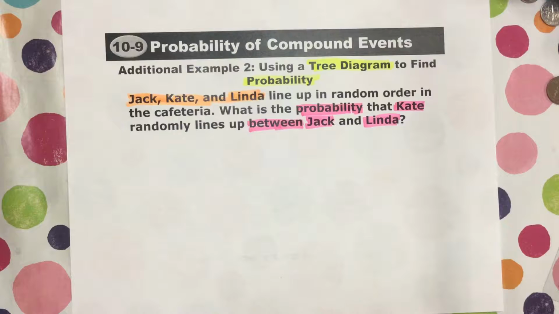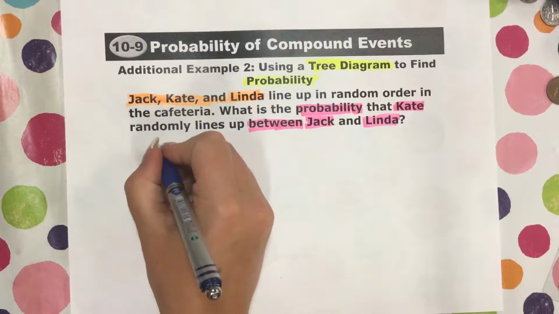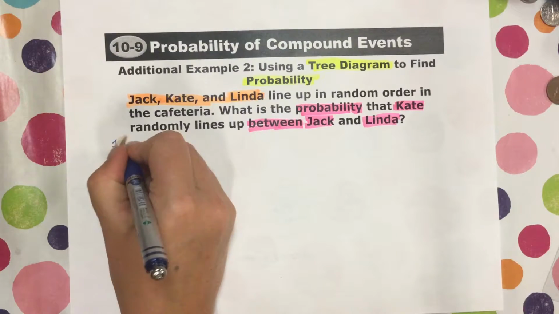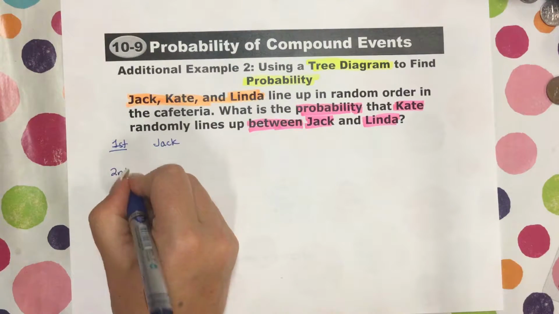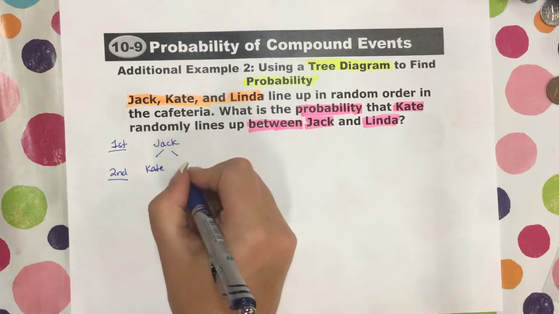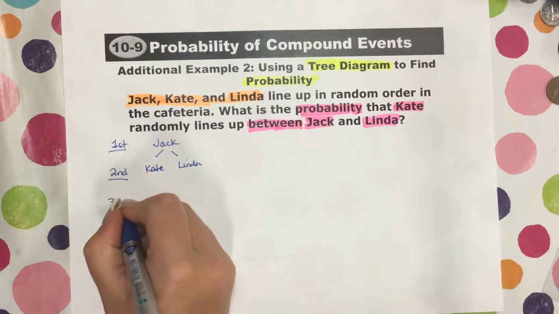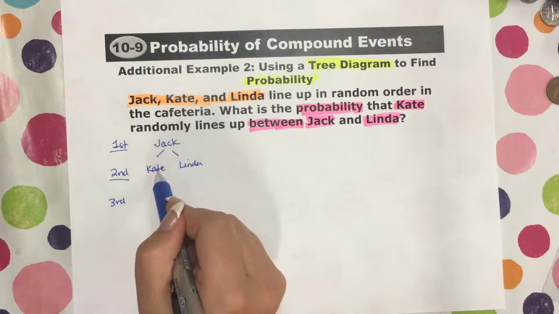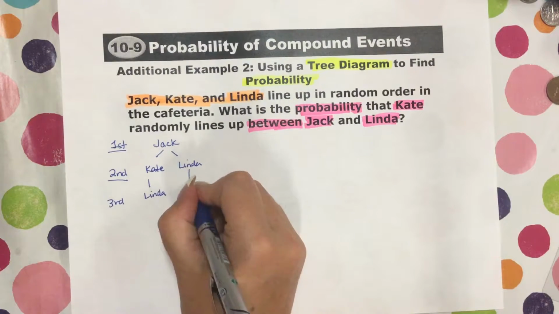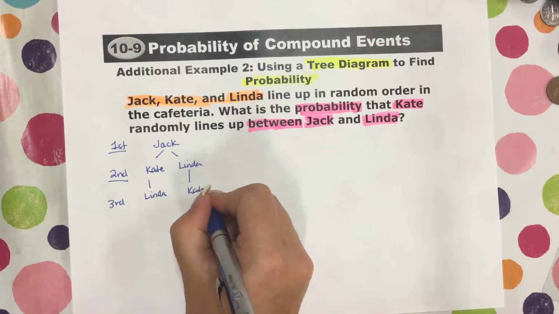First, let's just take who could line up first. Let's go with Jack. Hey, Jack, you're lining up first. If Jack was to line up first, who would line up second? Well, there's two options: it can either be Kate or it can be Linda. Then who would line up third? If Jack is first and Kate is second, then Linda would have to be third. Or if Jack is first and Linda is second, Kate would have to be third.